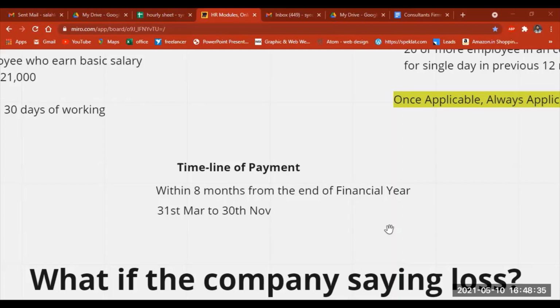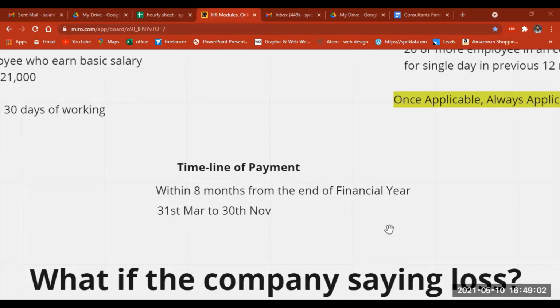But what do most companies follow? They usually pay this bonus at the time of Diwali, Pongal, and such festivals. So the company pays the bonus while also following the rules and regulations, and they don't fall under any penalty. And this is an important thing.